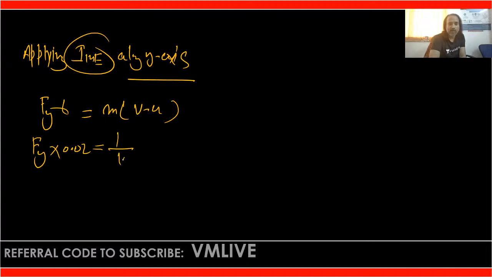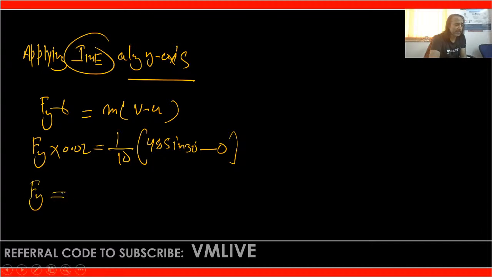That is 1 upon 10 because the weight is given. What is v just after the impact? That is 48 sin 30 minus the velocity just before the impact along the vertical, which is 0, because before the impact the particle is moving horizontally in the rightward direction. After solving this, we get F_y approximately 122 Newton.